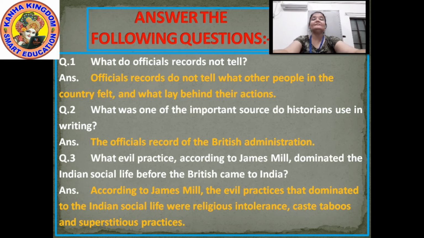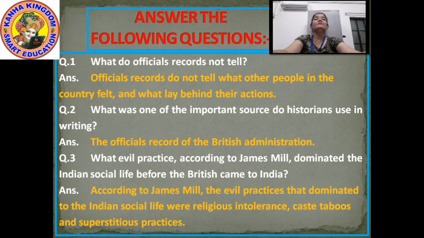Now what is it asking in this question? It is asking that according to James Mill, when he divided Indian history into 3 periods, at that time, what did he feel? According to him, the evil practices which dominated the Indian social life, we have to say that. Okay, so which were those?